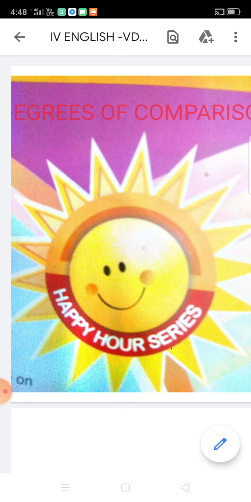Adjectives can be used in three different forms. One is positive degree, comparative degree, and superlative degree. What is an adjective? Can you tell me? Yes. An adjective is a word to describe a noun. It can be a person or place or thing or animal. All the nouns can be described.